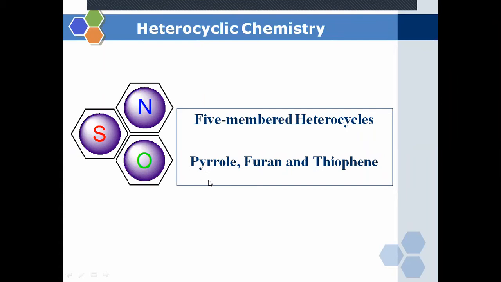So this is a trivial name. This we have discussed yesterday only. Then again, the same carbocyclic compound containing a five-membered ring, but if one of the carbon atoms is replaced by an oxygen atom, then the trivial name of that compound is furan. And the last one is, if in a five-membered carbocyclic compound one of the carbon atoms is replaced by a sulfur atom, then the name of the compound is thiophene.